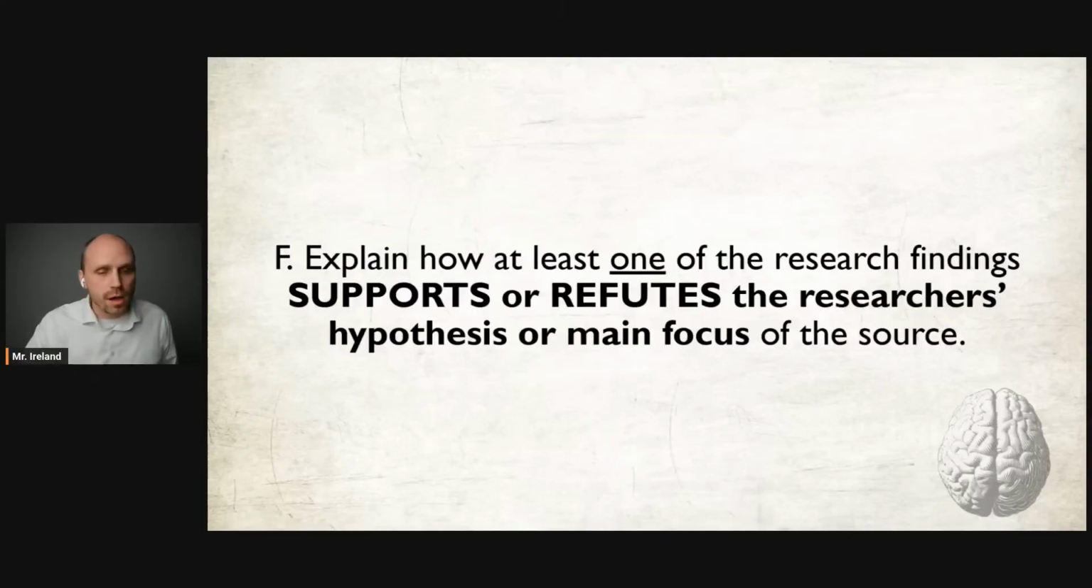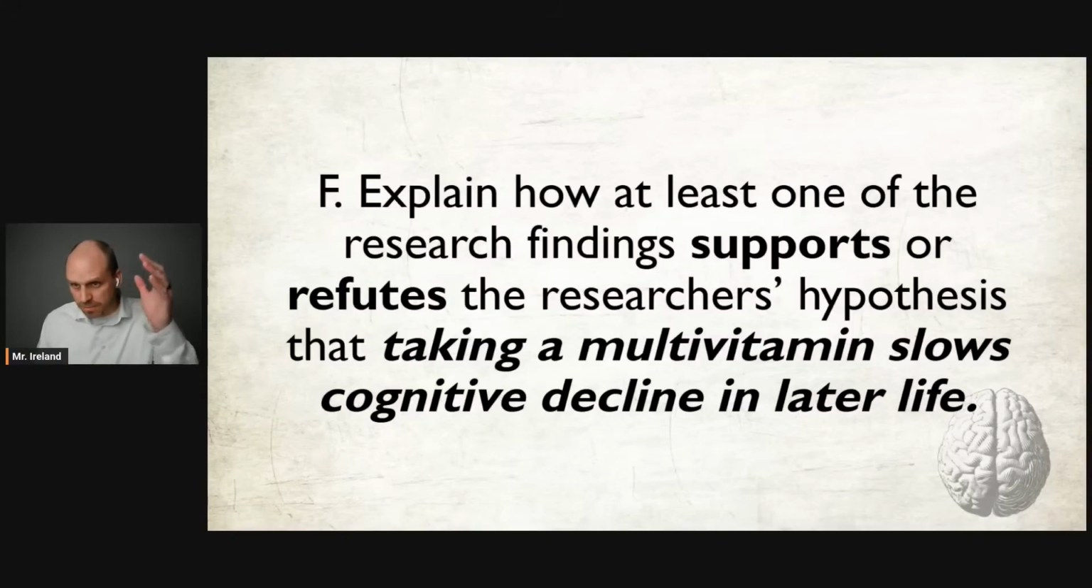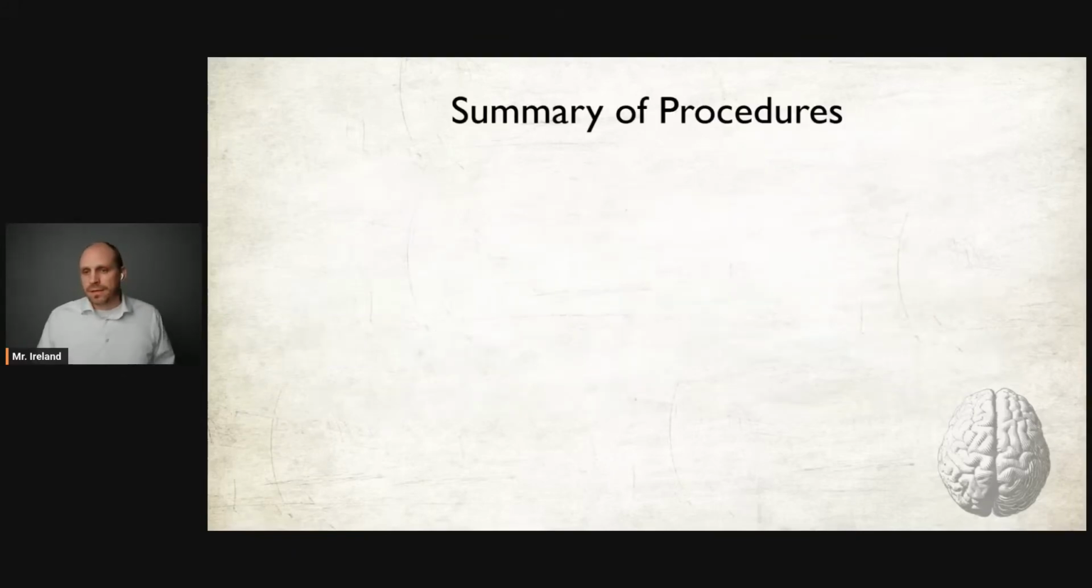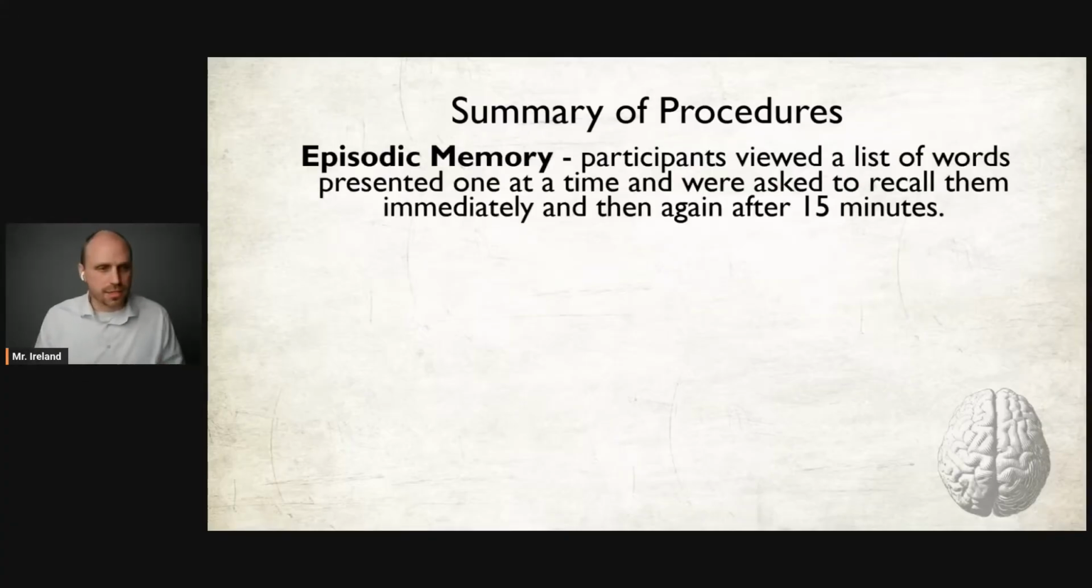On to the last part of the AAQ, we have part F. Explain how at least one of the research findings supports or refutes the researcher's hypothesis or main focus of the source. So in our specific AAQ, it says, explain how at least one of the research findings supports or refutes the researcher's hypothesis that taking a multivitamin slows cognitive decline later in life. We need evidence that either supports or refutes this. I'm just going to summarize part of it here for you real quick, because it'll make sense in a second regarding the answer to this question.